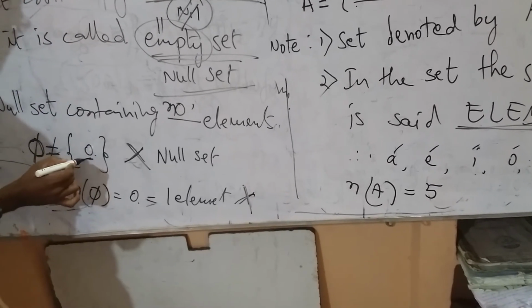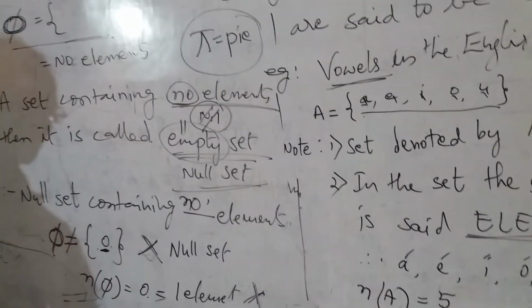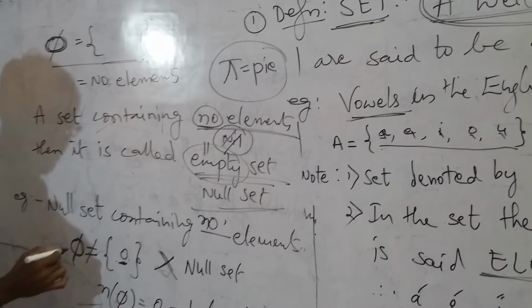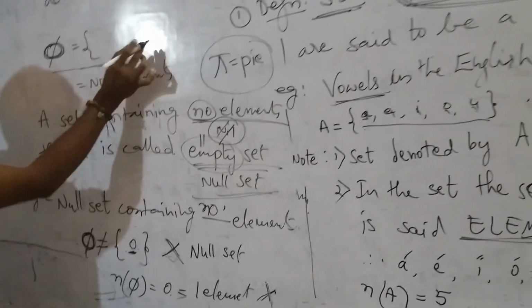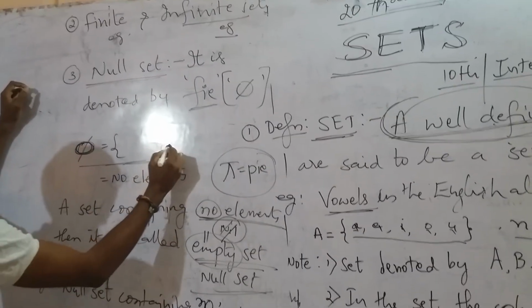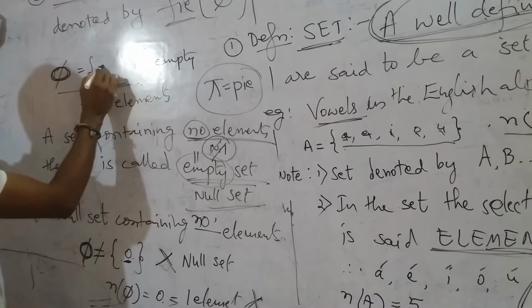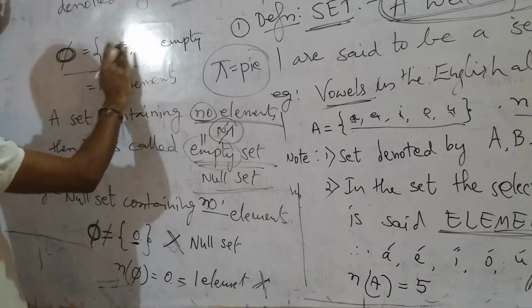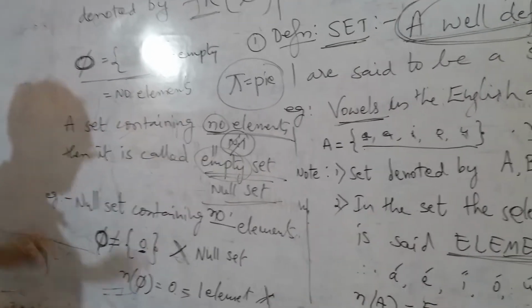You remember 0 is also one of the elements. Treat phi as having nothing there. It is empty. It does not contain the symbols phi or 0. Nothing will be there. That's why it is said to be a null set.